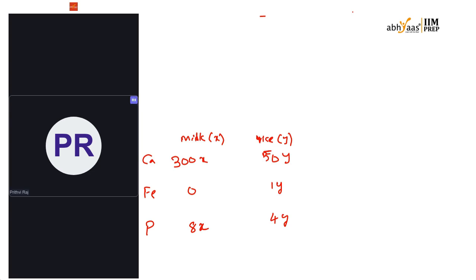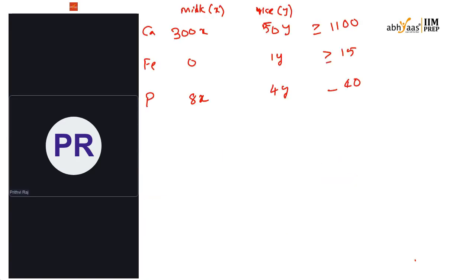Now, through trial and error method, I have to see this one. So 300x plus 50y has to give me greater than or equal to 1100. Okay, that is minimum. 1100 is minimum, and this one has to give me more than 15, and 8x plus 4y has to give me more than or equal to 40. So now I have to solve these things.